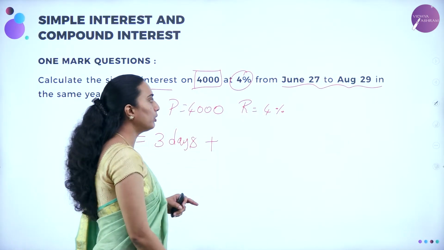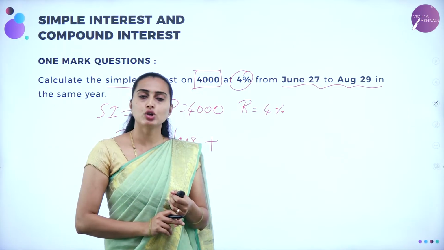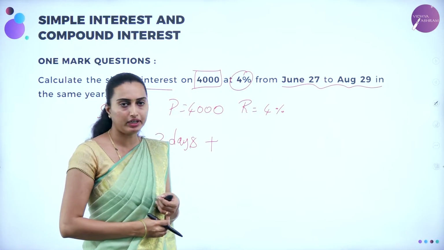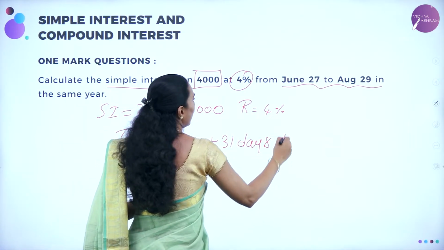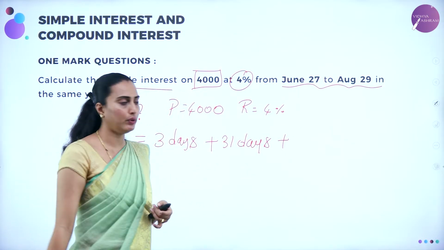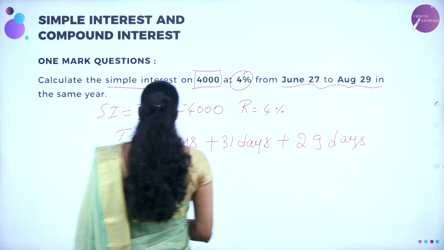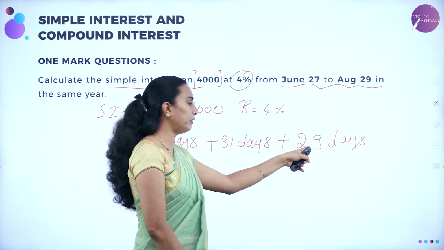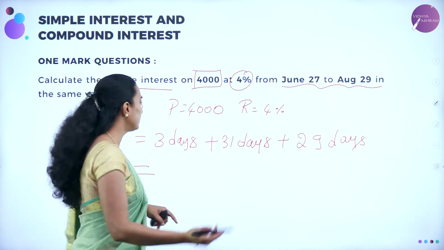Plus, after June you are going to get July. July, how many days are you going to have there? July you are going to have 31 days. So 31 days, let me calculate. Plus again till August 29. 29 means 29 days, correct? So how many days are you going to get? Totally, 31 plus 3 plus 29 is equal to 32. 32 plus 31 is equal to 63.